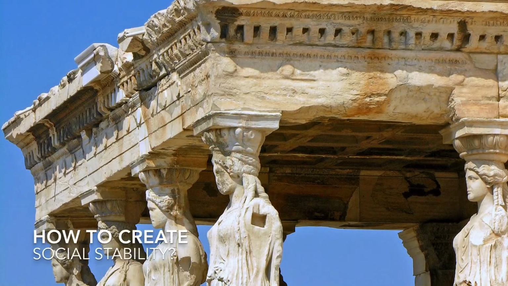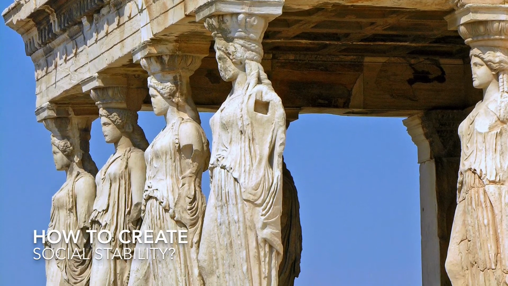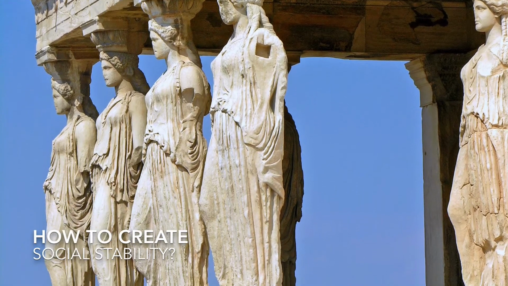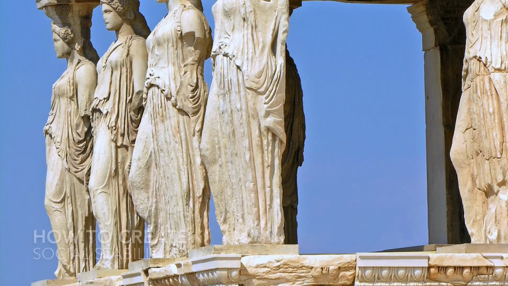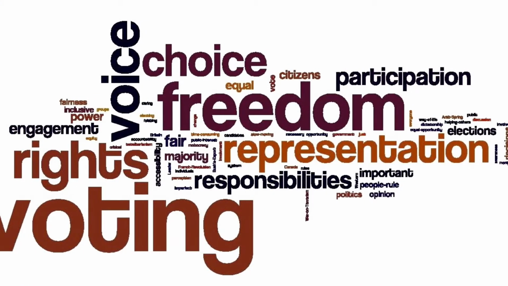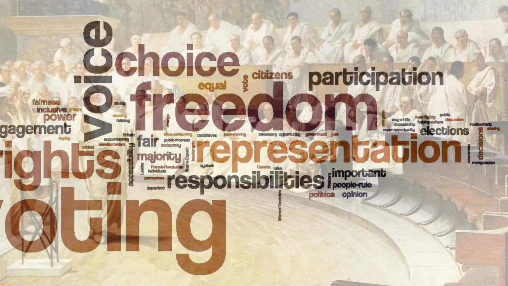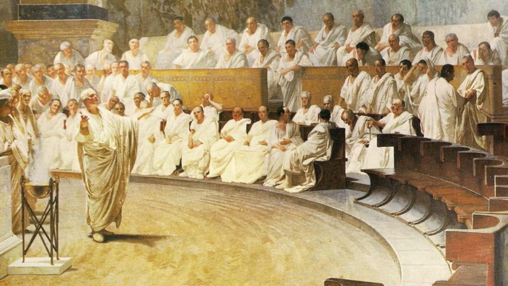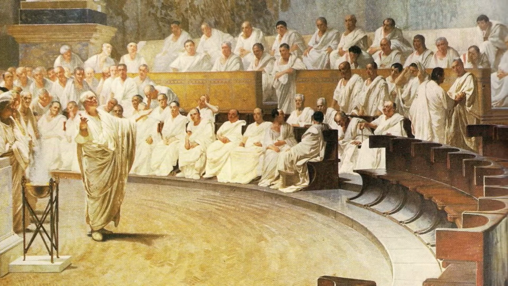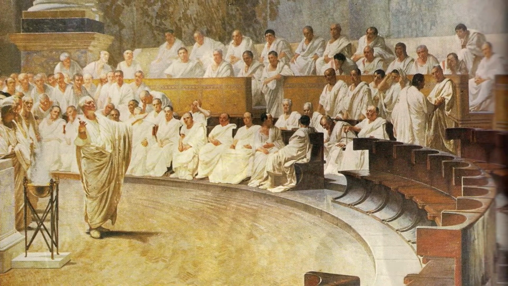The reason this is important is because the question, what is the best way to create social stability, has been asked and answered differently by all civilizations since ancient times. Out of all forms of government, we, and most countries today, believe that democracy is better than any form of monarchy such as absolutism. Democracy gives power and equality to the people, and citizens are generally satisfied with political decisions to which they have personally contributed.